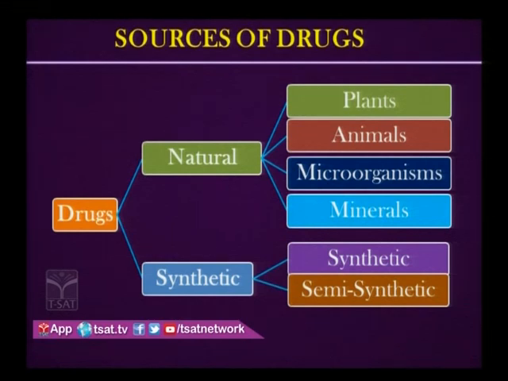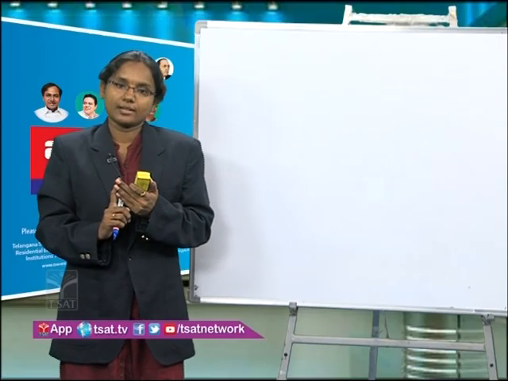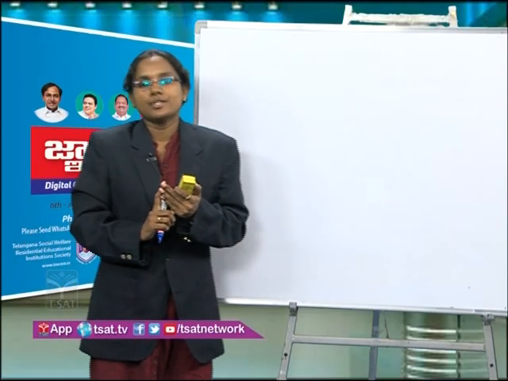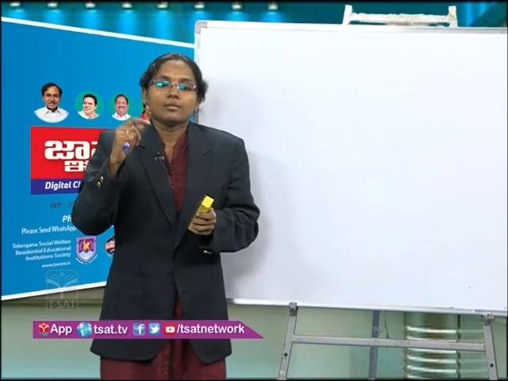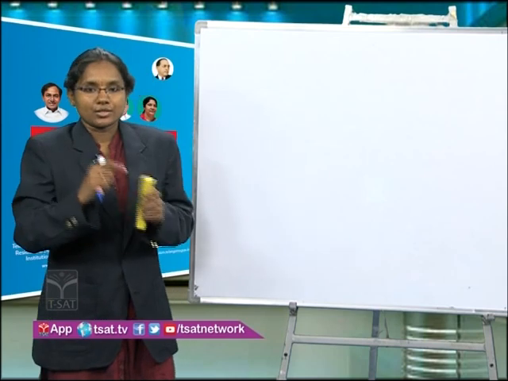In natural sources again we have plants, animals, microorganisms and minerals. Okay. And from plants, morphine, which is used as analgesic, and Taxol, which is an anti-cancer agent, and quinine, which is anti-malarial. All these are drugs that we can extract from different parts of a plant.